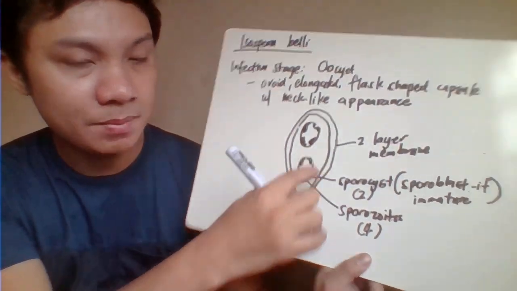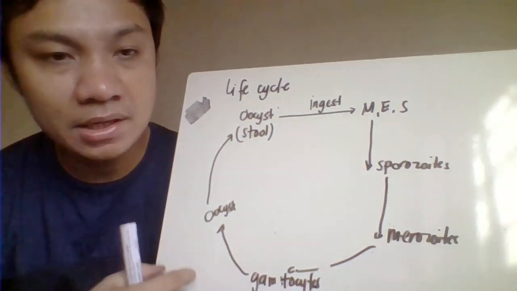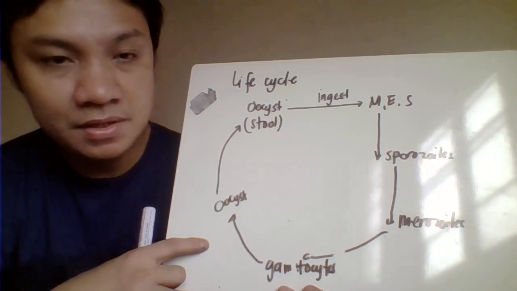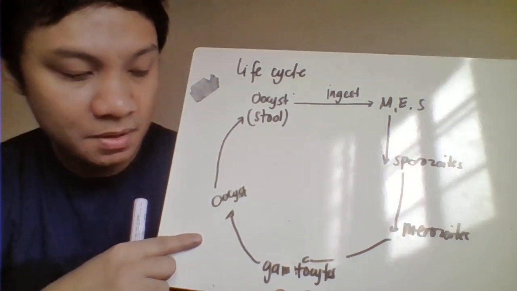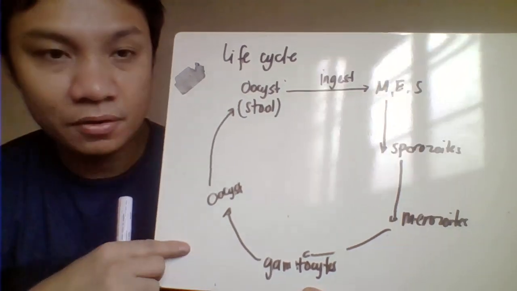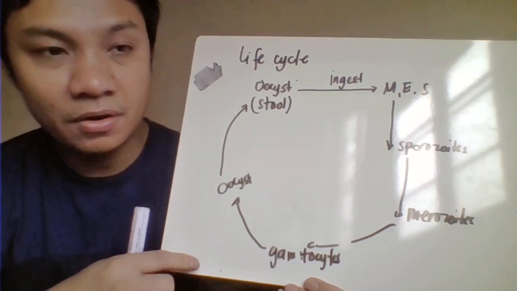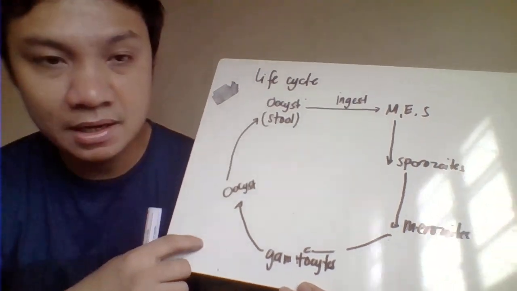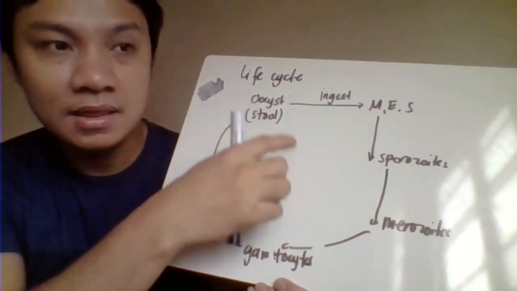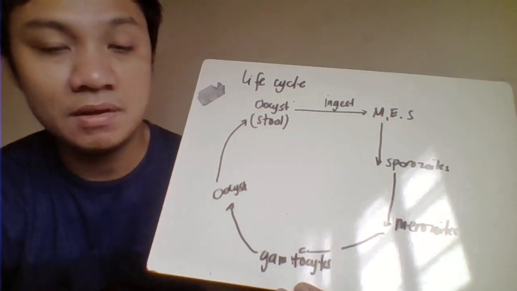So lalabas itong mga sporozoites once inside your intestinal mucosa. Then they develop to become merozoites, which further develop to become gametes, the micro and the macro gametes. Undergoing fertilization, they form the zygote. So magiging oocysts ulit. Then the oocysts are shed in the feces of the infected patient.